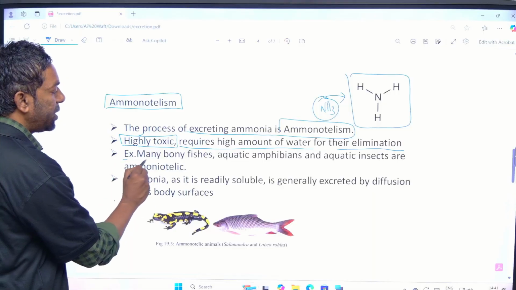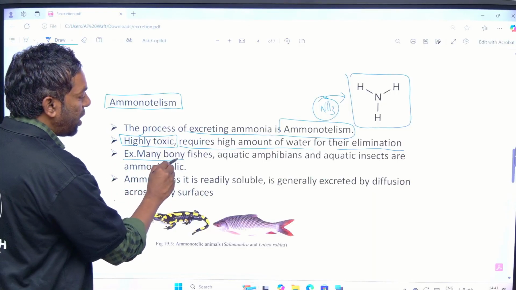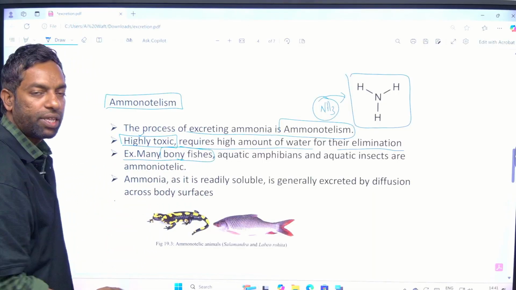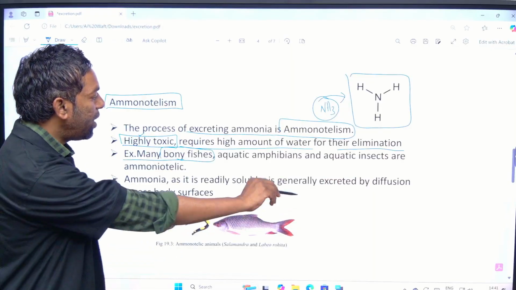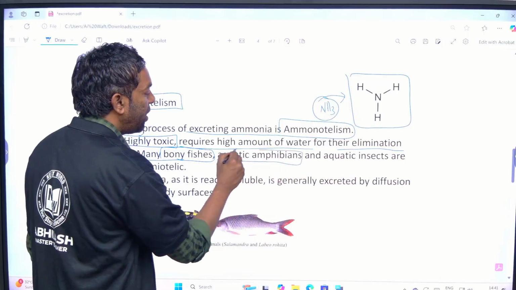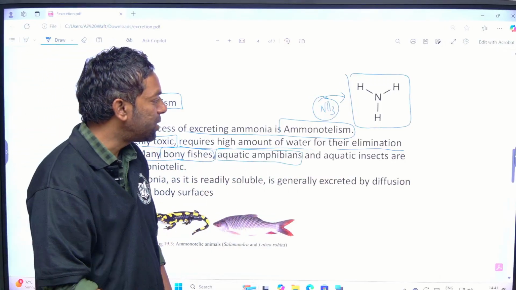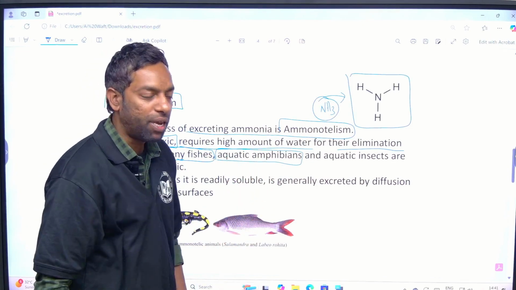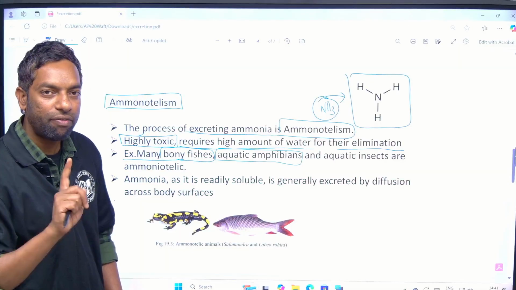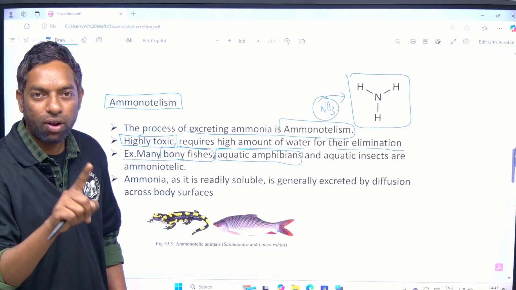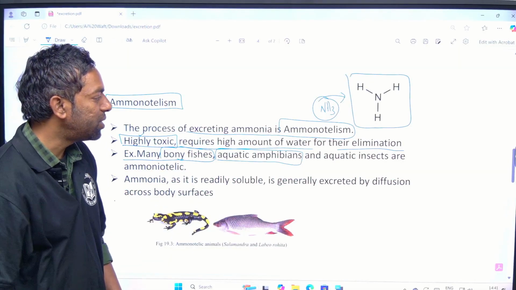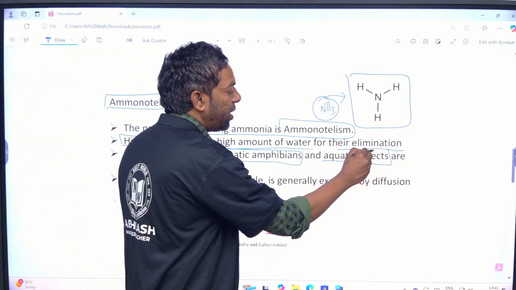Generally, they can ask you examples: not all fishes, only bony fishes can eliminate ammonia, and aquatic amphibians, not all amphibians, as there are terrestrial amphibians also, and aquatic insects, not all insects.